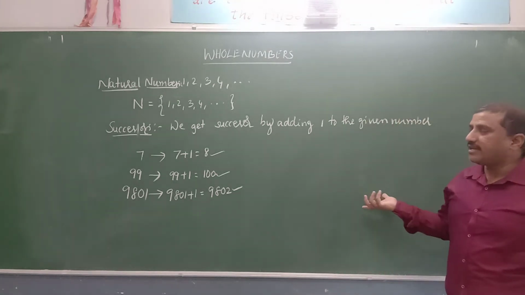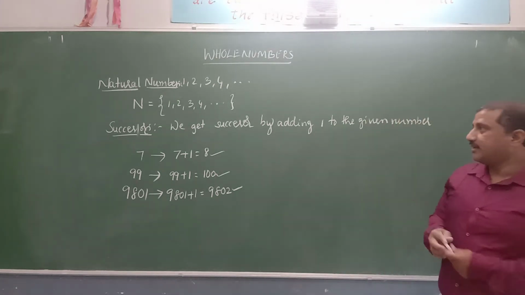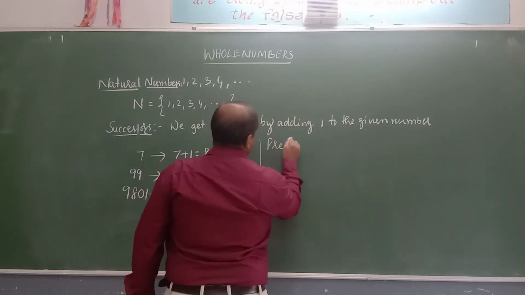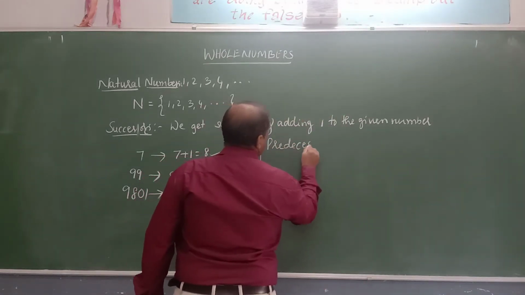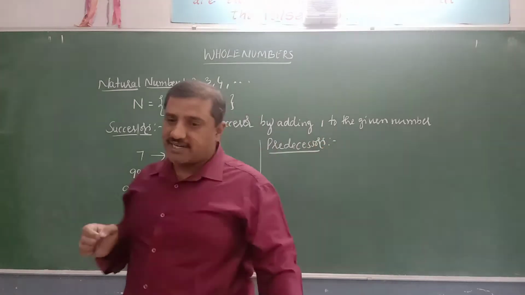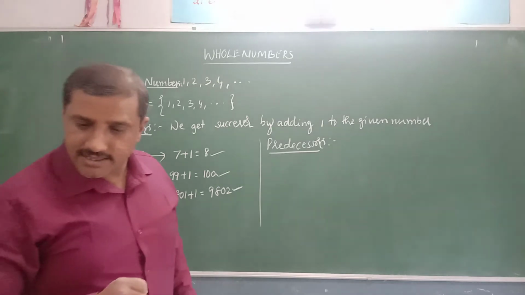Then how do we find the predecessor? How do we get the predecessors?